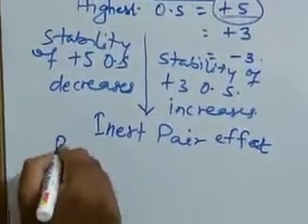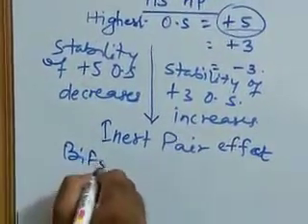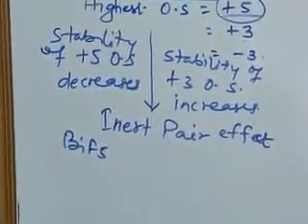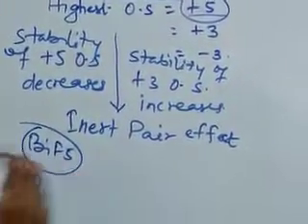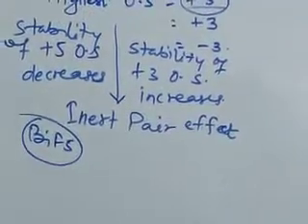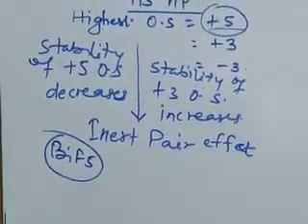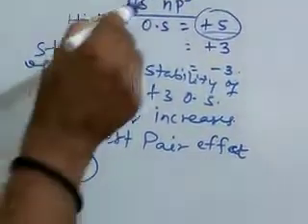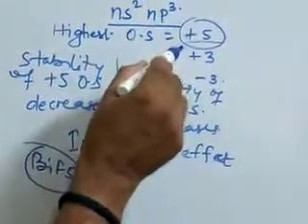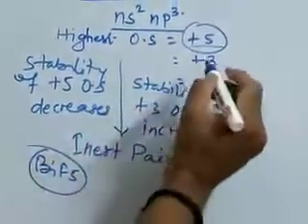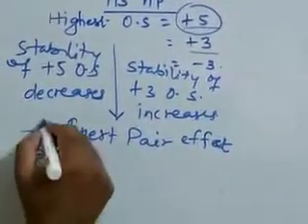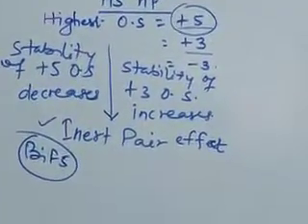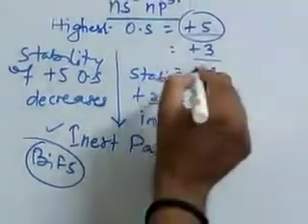Bismuth rarely shows +5 oxidation state. There is only one known compound of bismuth in +5 oxidation state, BiF5. So on moving down the group, the +5 oxidation state stability decreases, while that of the +3 oxidation state stability increases due to increase in the magnitude of inert pair effect.